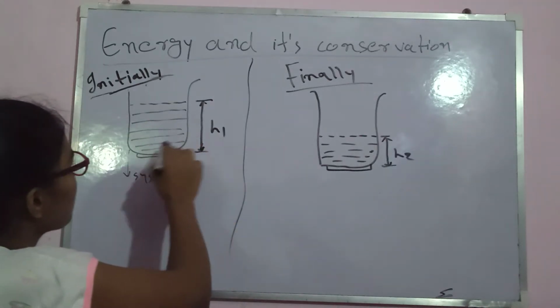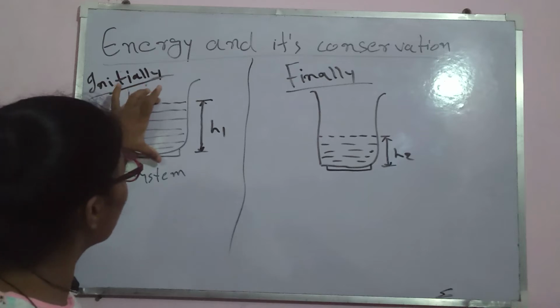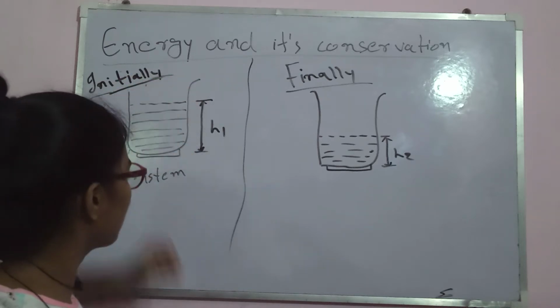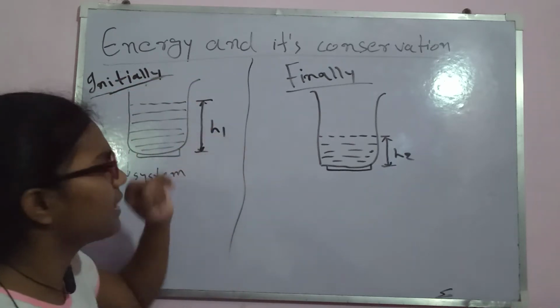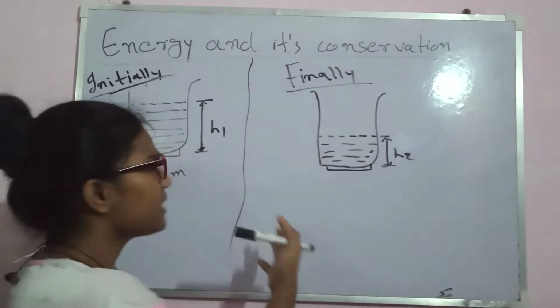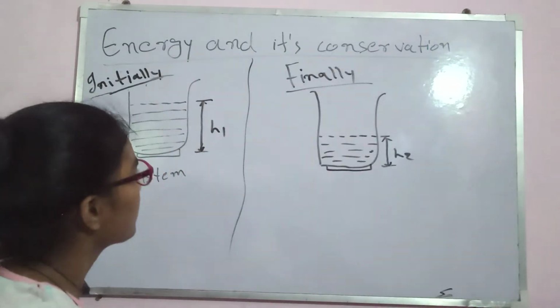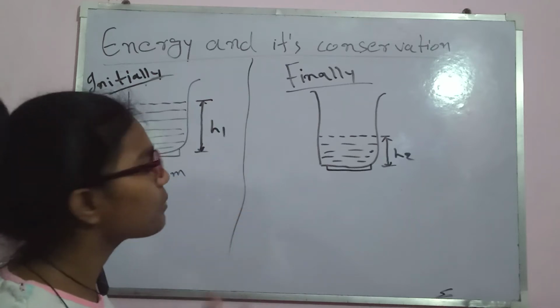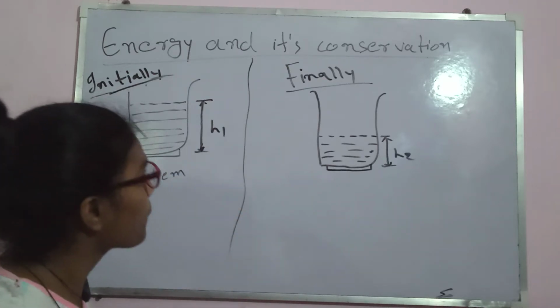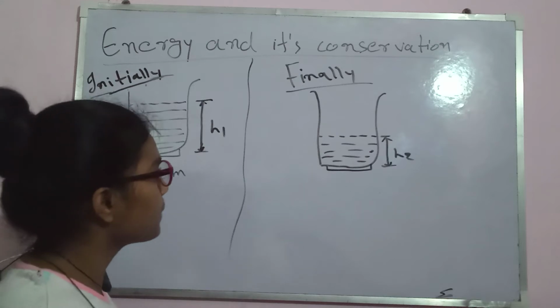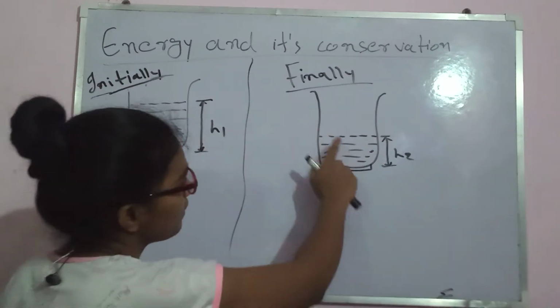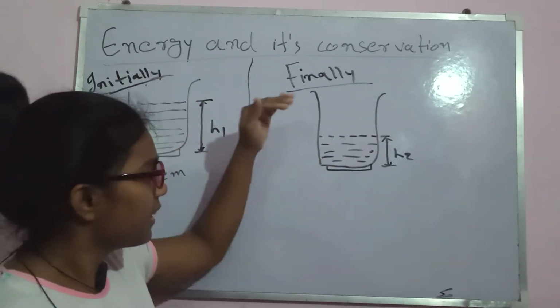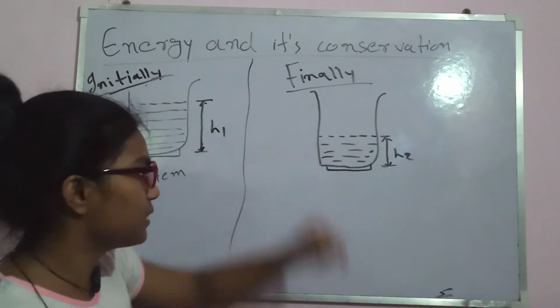Initially, our oven was off and this much height of water was in our vessel. Let it be H1. This is just a random value, you can take anything. After the experiment, after the water gets boiled and we shut the oven again, we'll see that the height of the water in that vessel has been reduced.